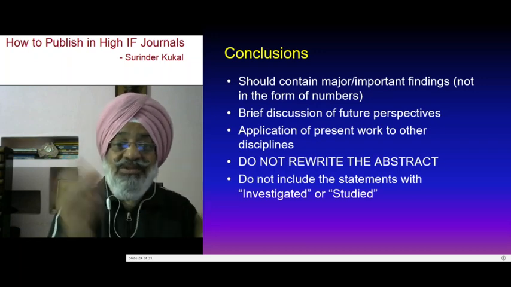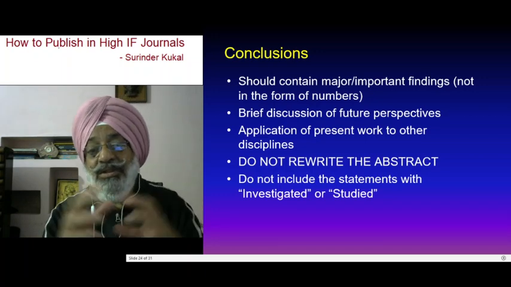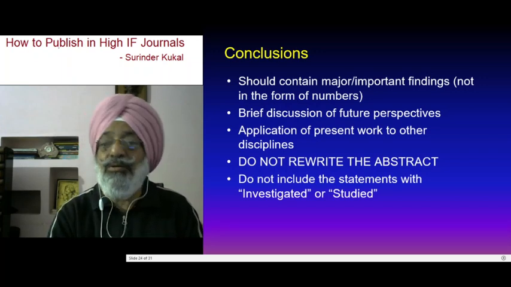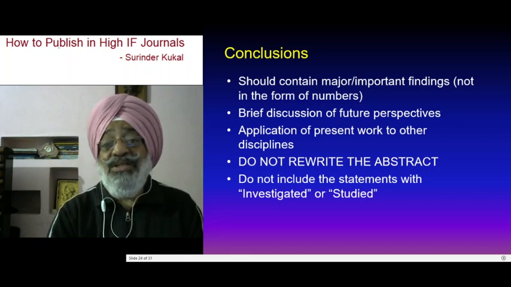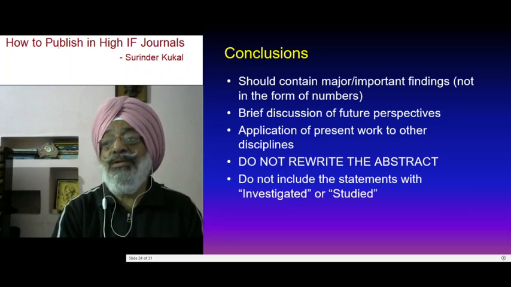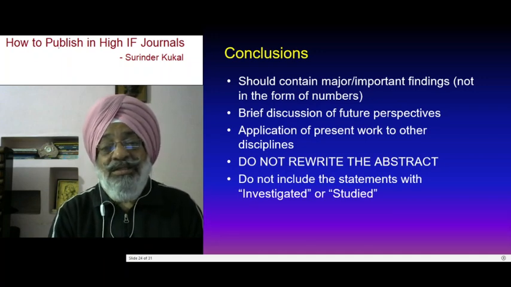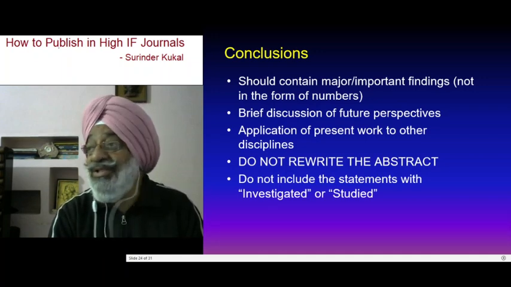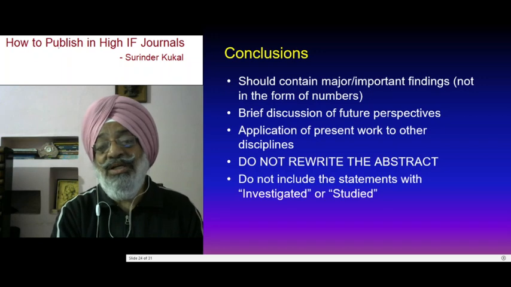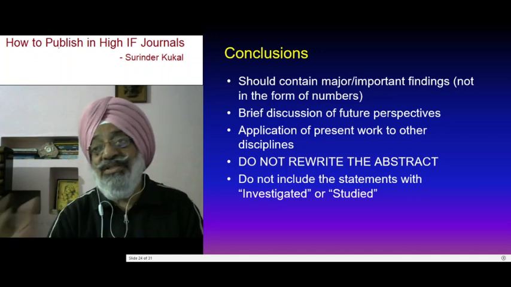In the abstract we give a small background of the study. We also mention the treatments and a brief of the methodology, but in the conclusion simply give your findings in a qualitative way. Then a brief discussion of the future perspectives, whether you think it needs further confirmation or further work, maybe one or two sentences. And then you can also state the application of this work to other disciplines, that this study could be useful for this. So, as I said, do not rewrite the abstract, and do not include statements saying this was investigated or it was studied and it came out.